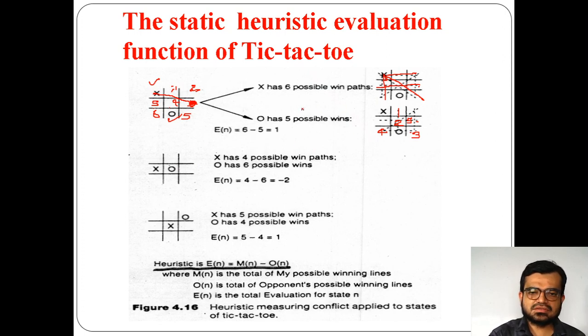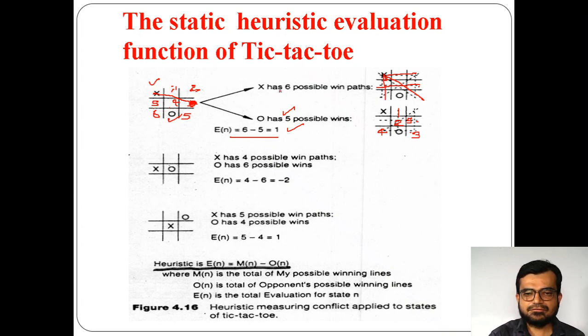So that means O has 5 possible wins. Possible wins, I am saying. It's not compulsory, right? So the difference of both of these values, 6 minus 5, is 1. It means if it is getting 1, the first player will win the game.